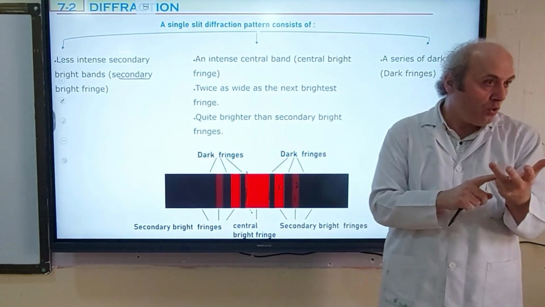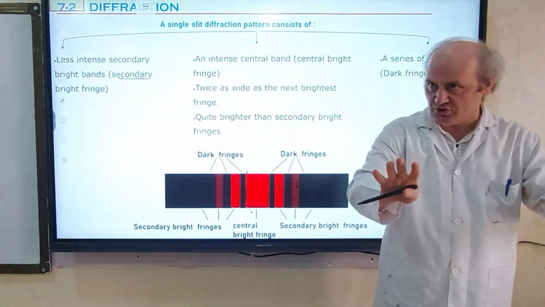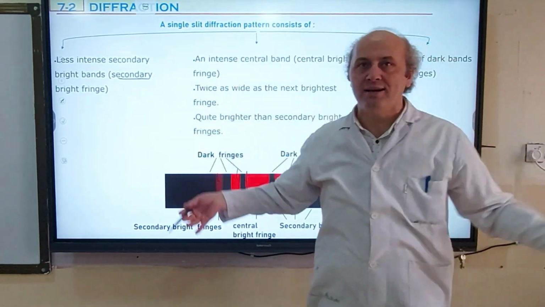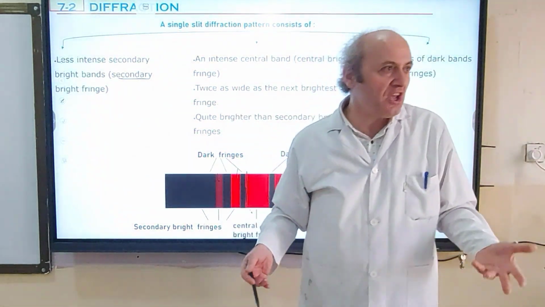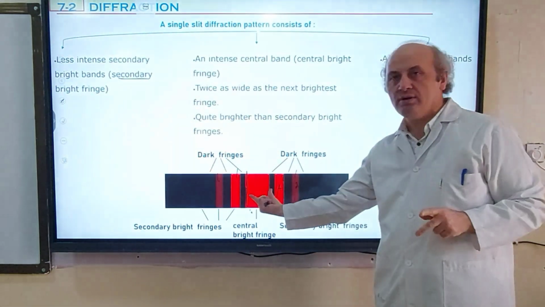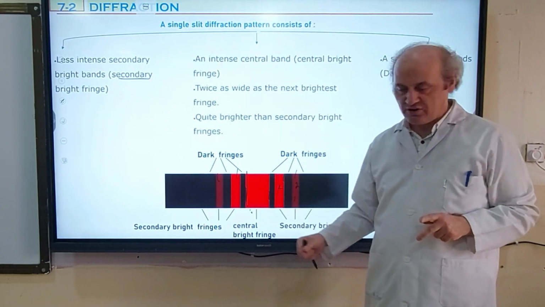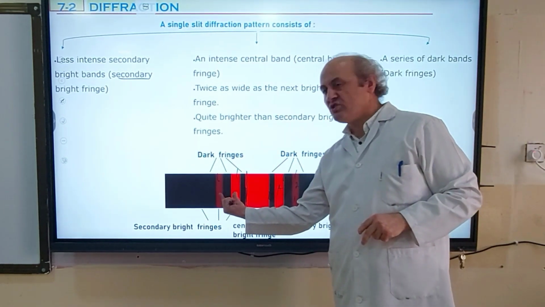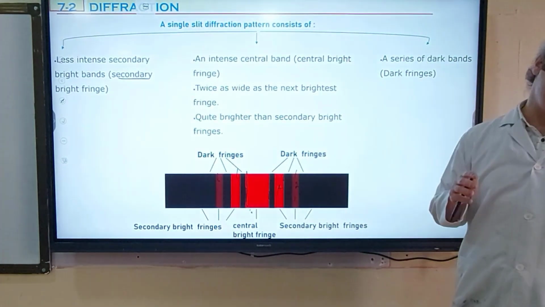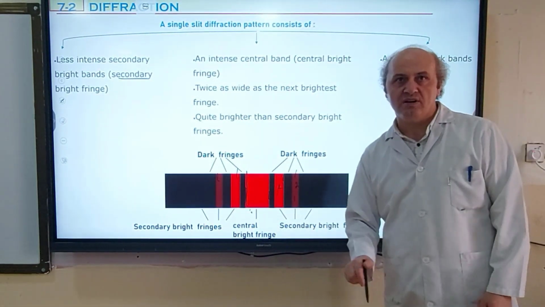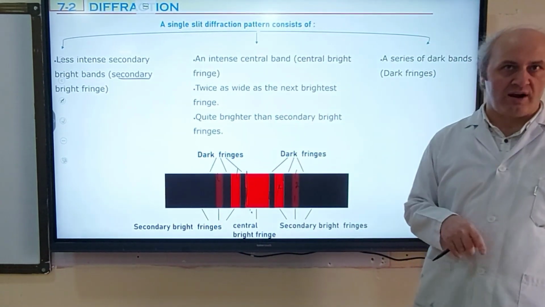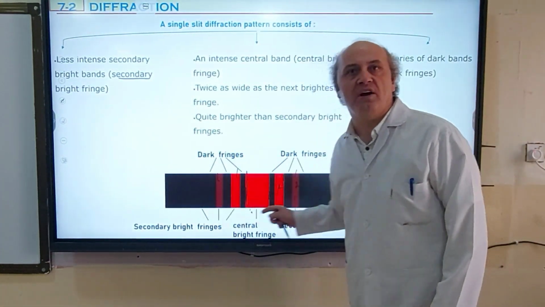Of course, they have orders as well, but we don't talk about orders here. Their intensity is less, and they are also narrower compared to the central bright fringe. Between these bright fringes there is a dark fringe, of course a series of dark bands. This is a single slit diffraction pattern, or single slit interference pattern.